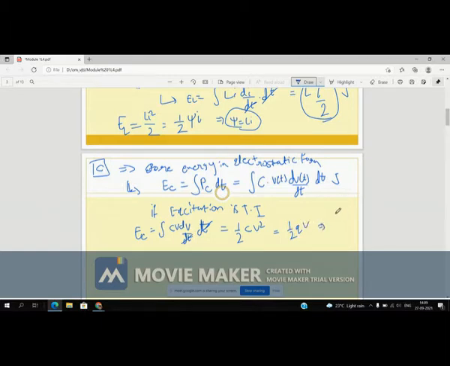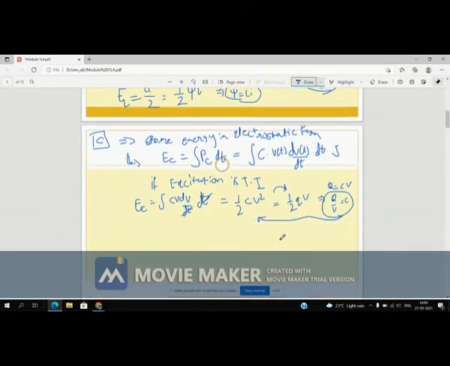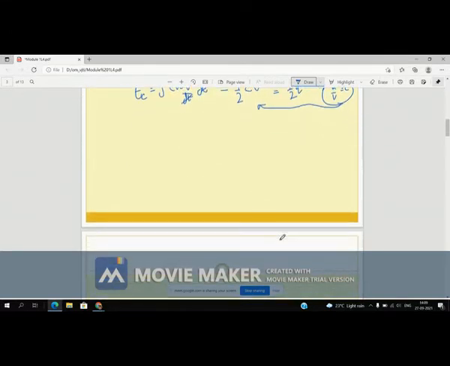Because Q is equal to CV, replace that value in this equation, and you will get this. So this is the basic formula of energy.